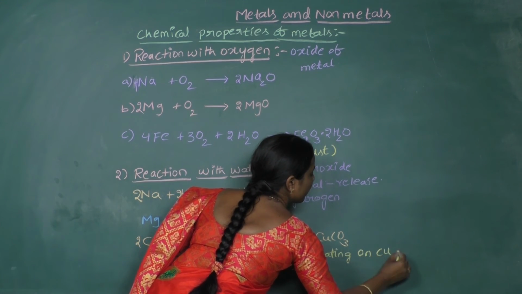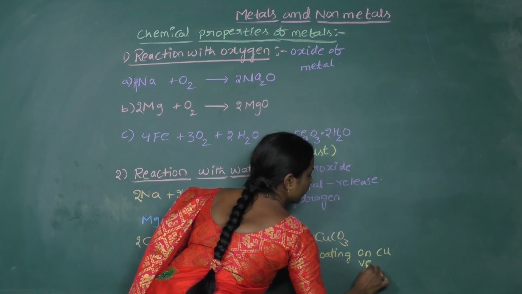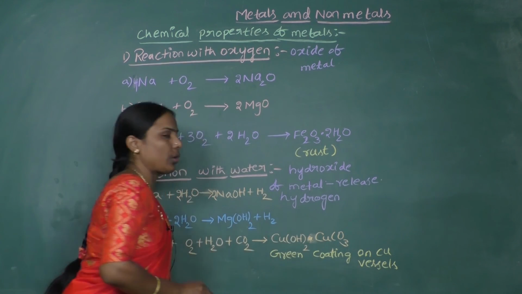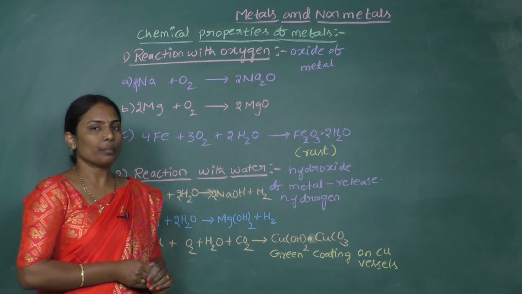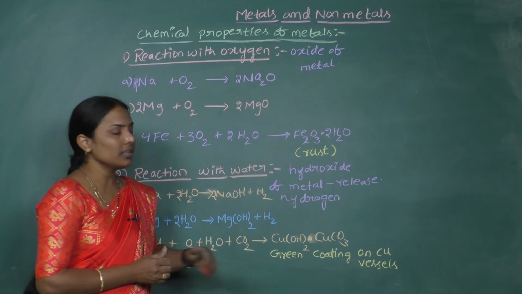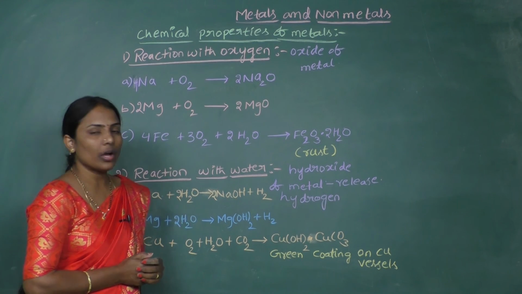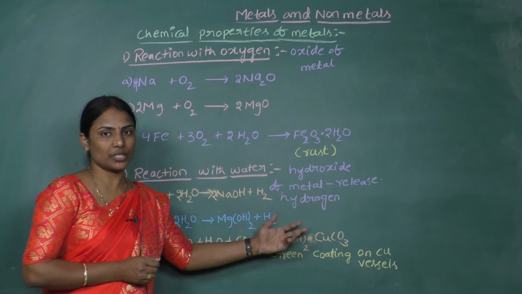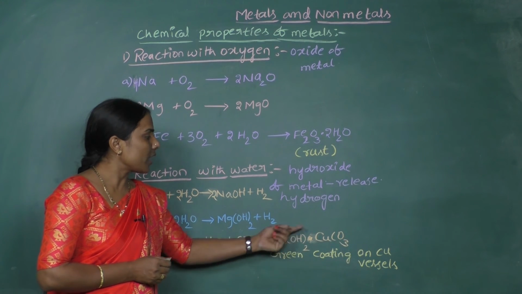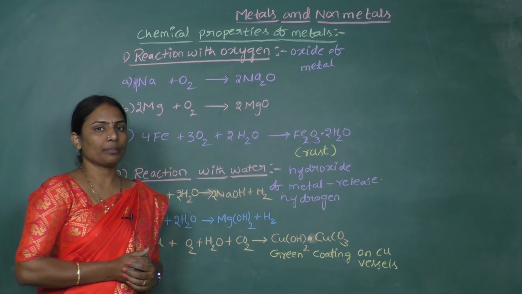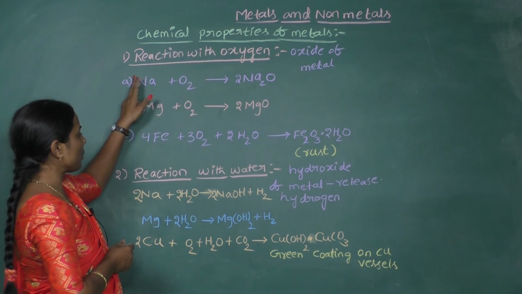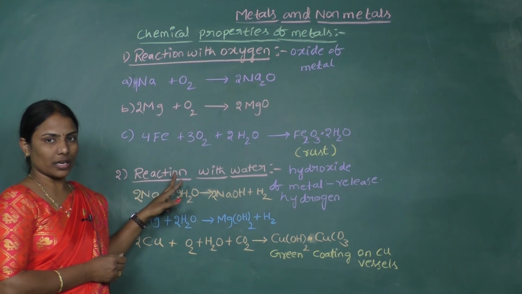on copper vessels. On copper vessels, you would have seen, when the copper vessels are left for much time, a green color coating develops on them, and that green color coating is this mixture of copper hydroxide with copper carbonate. So these are the reactions of metals with oxygen and even with the water also.